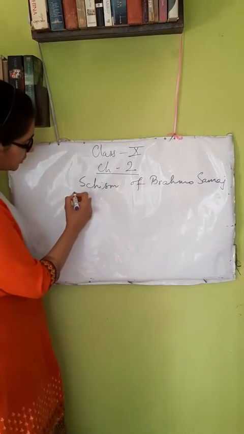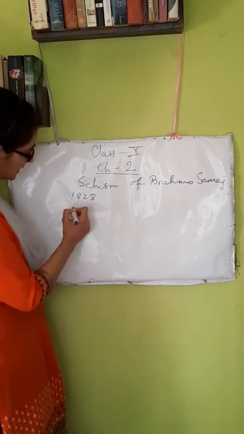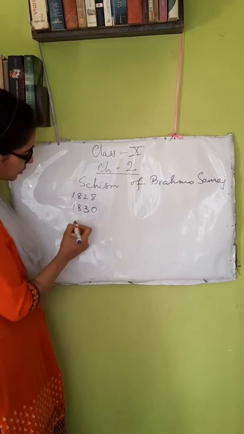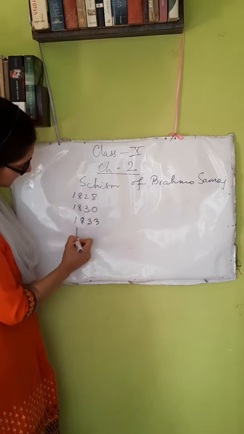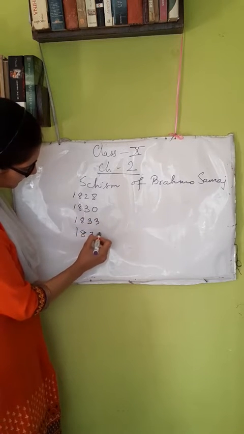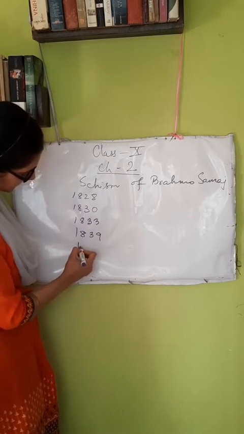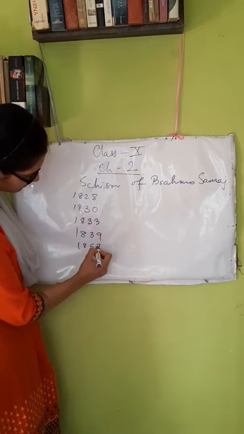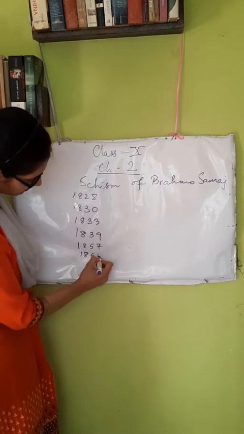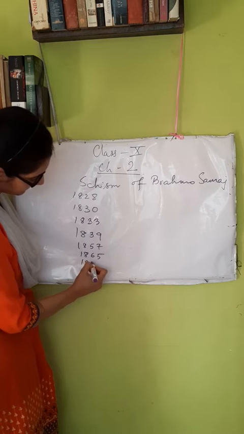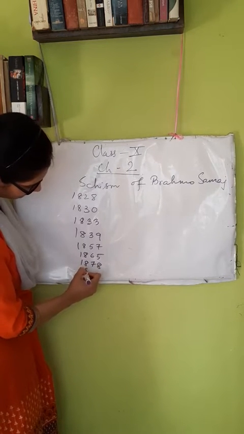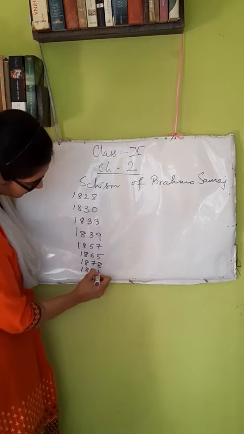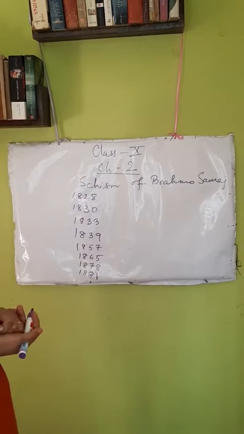The first thing we should remember is the dates. We will remember the dates first. It is easy to remember the dates like this. These are the dates that we have to remember in Brahmo Samaj.